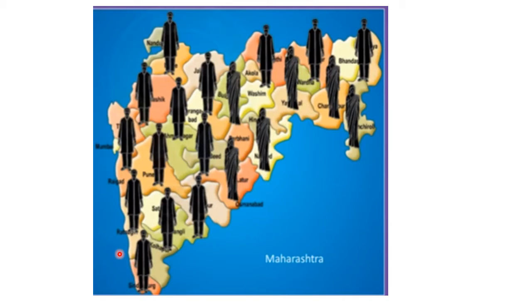Now each of them, all the parties will put up their candidates, like one will be BJP, the other will be from Congress or Aam Aadmi or some other party. So all of them will stand for election from each of these 288 assembly seats or constituencies in Maharashtra.